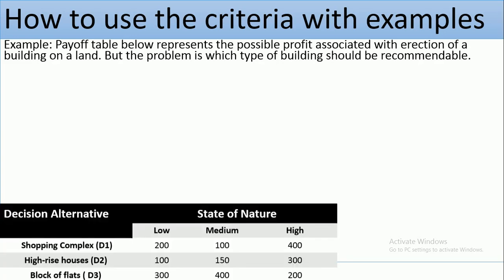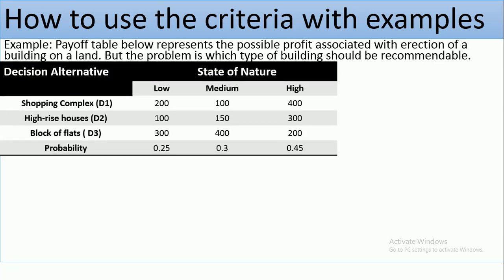This given payoff represents the possible profit associated with erection of a building on the land, but the problem is, which type should we recommend? We have more than one state of nature: low, medium, high. We have 3 decision alternatives, D1, D2, D3.